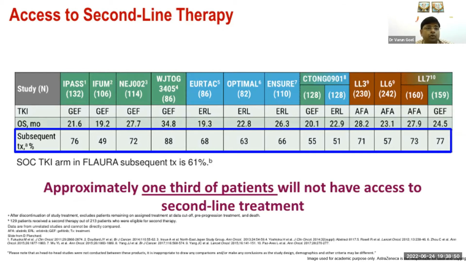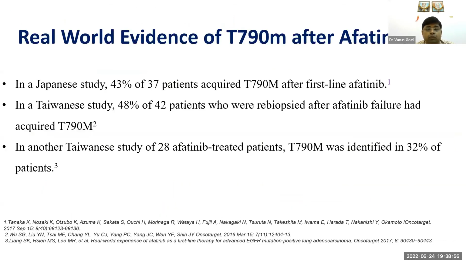So on that basis, approximately one-third of patients will not have access to second line treatment, and this is the main problem with sequencing. Although there is some real world evidence about T790M testing if we have used afatinib earlier. In a Japanese study, only 43% of patients treated with first line afatinib had the T790M mutation.